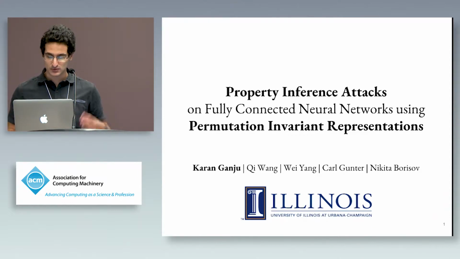That's quite a mouthful. So basically, we are launching a particular kind of privacy attack, property inference attacks, on fully connected neural networks, which hasn't been done before. We're leveraging a particular method called permutation invariant representations, which I'll explain in a while.